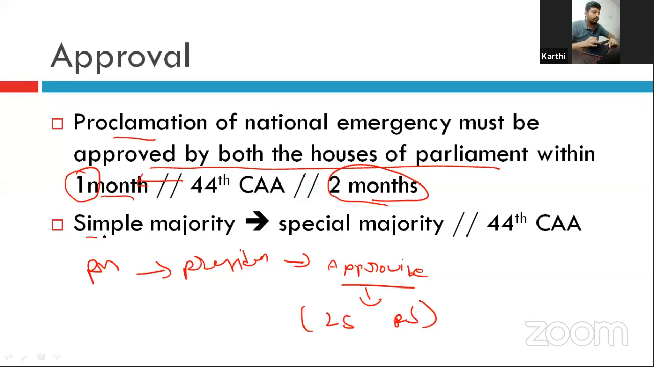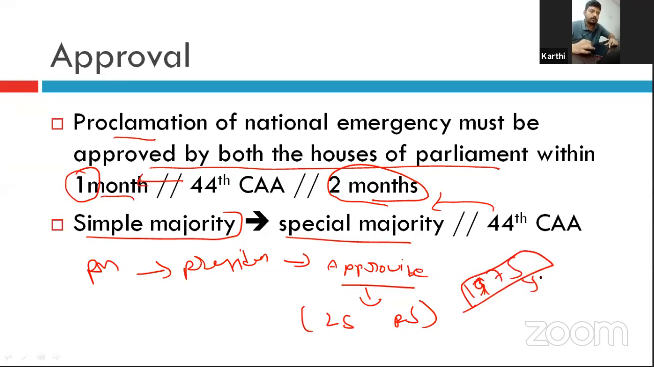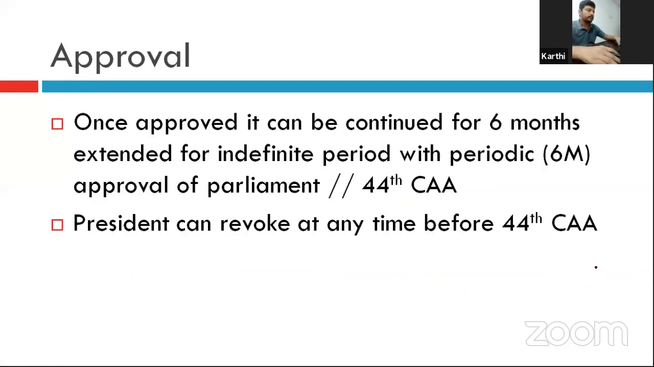Before the 44th Amendment Act, it needed a simple majority. Now it needs a special majority after the 44th Constitutional Amendment Act. These changes were made because the emergency declared in 1975 by the then Prime Minister Indira Gandhi was controversial, and that 2-year period is called the darkest period in the democracy of India. So a number of safeguards were incorporated in the 44th Amendment Act.